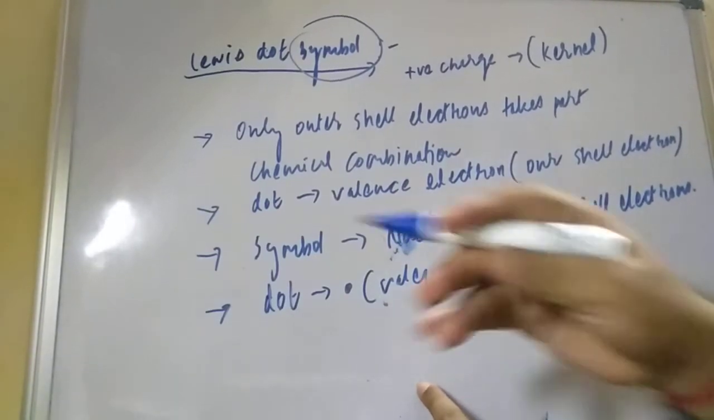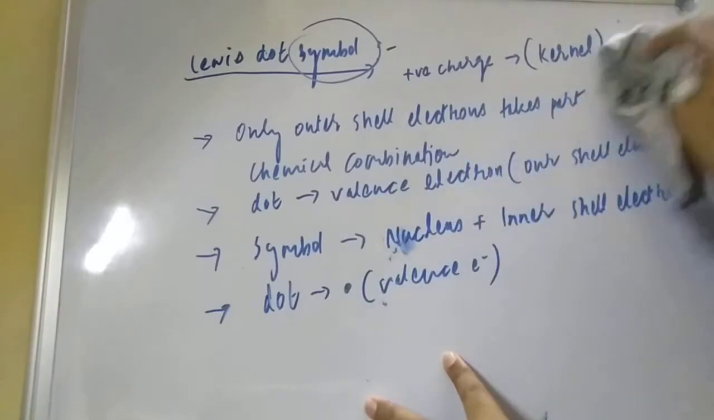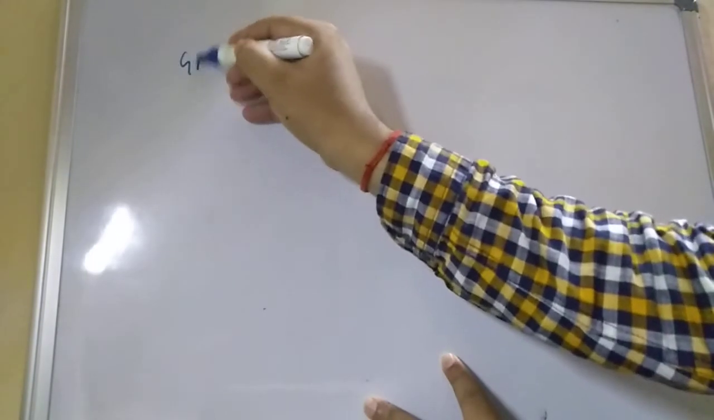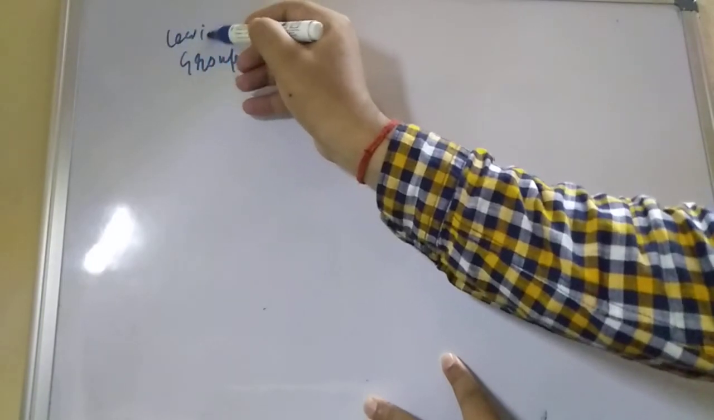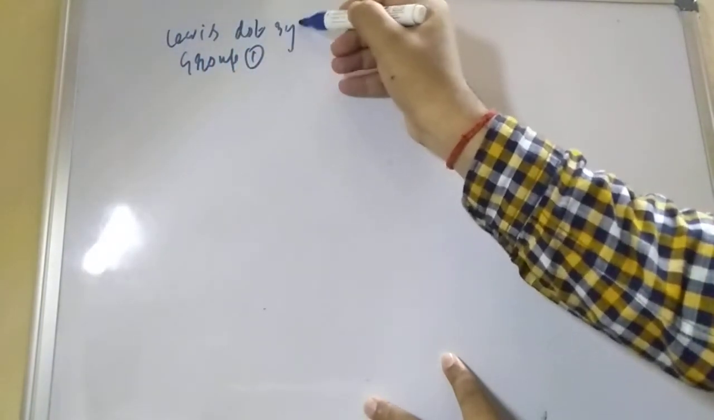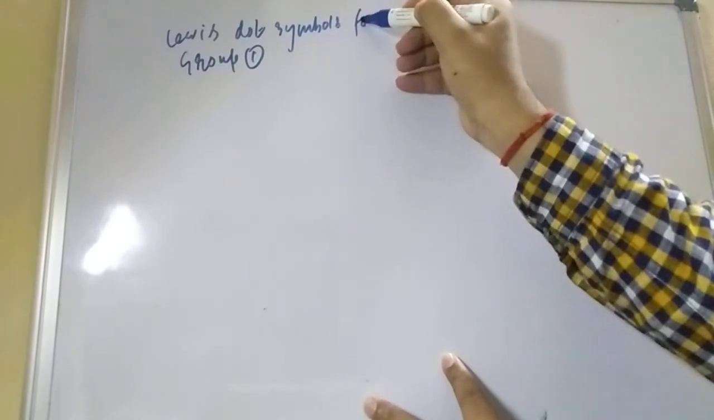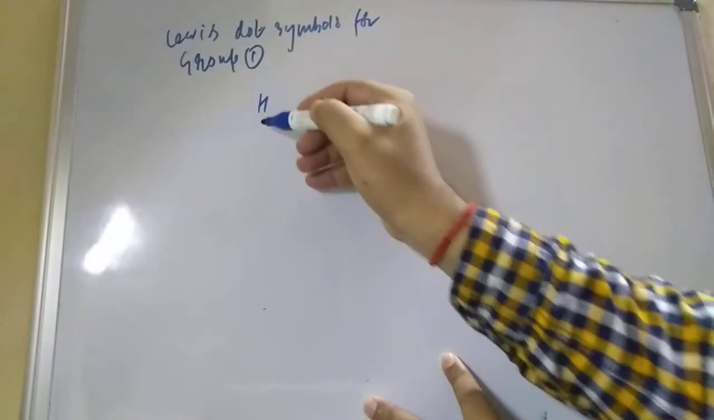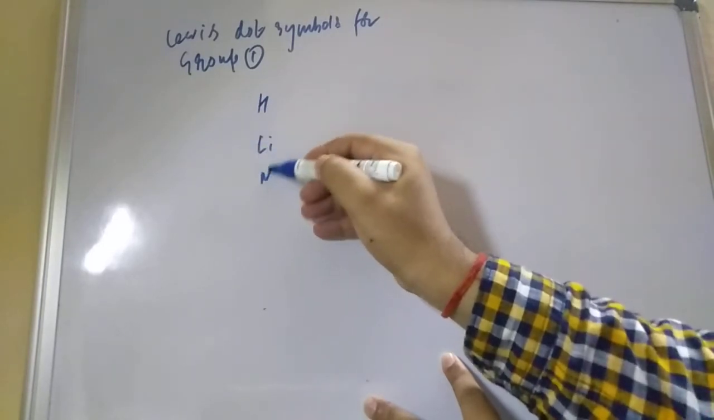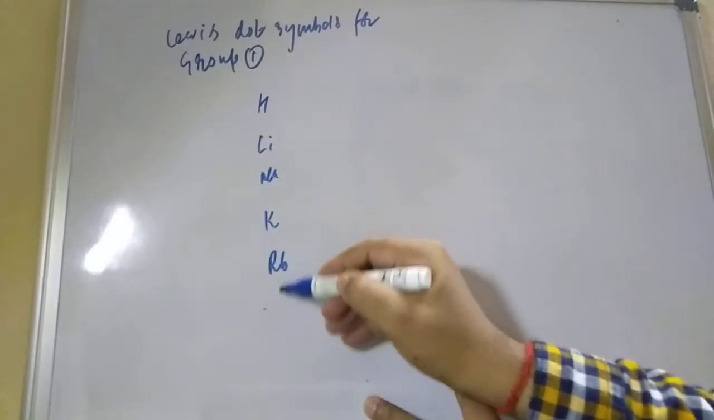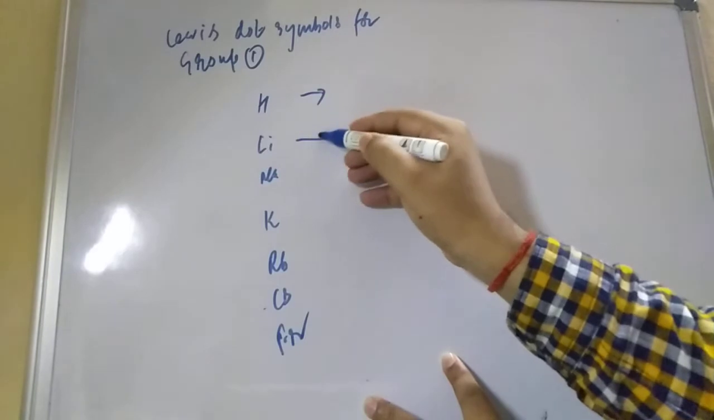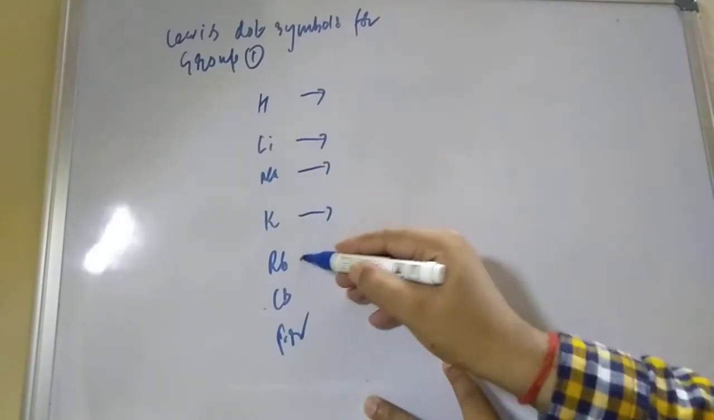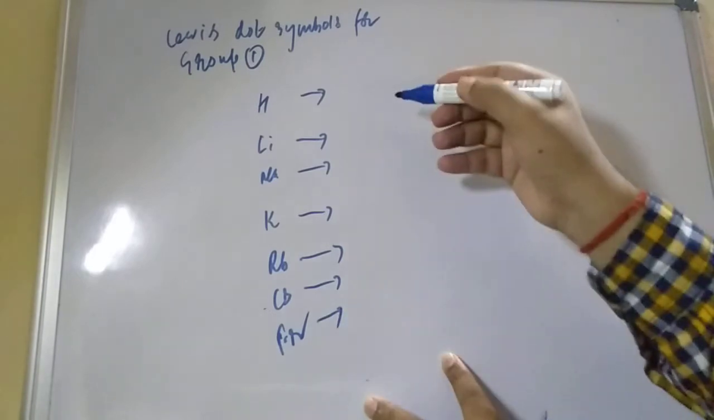Okay, now let us draw some of the Lewis dot symbols of the elements. So first of all, group 1 elements. Here we are putting the Lewis dot symbols for group 1 elements. So group 1 elements, what are they? Hydrogen, lithium, sodium, potassium, rubidium, cesium, francium. Their outer shell electron is only one electron. So how do we represent the Lewis dot for the valence electron?